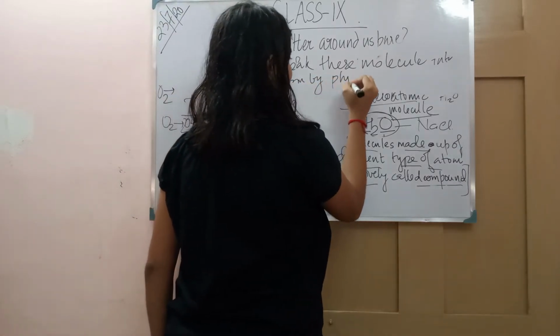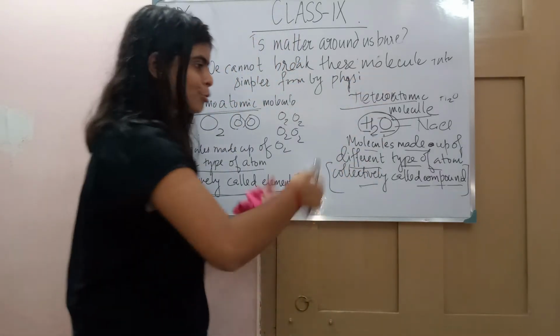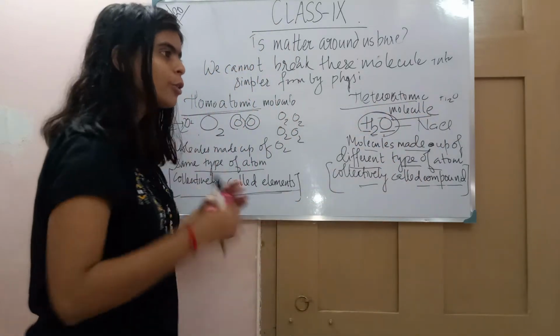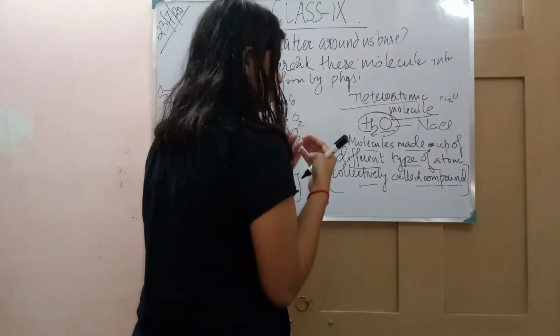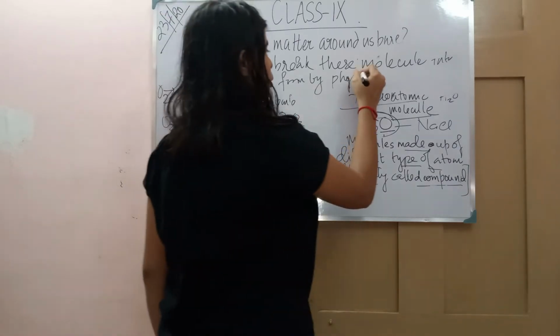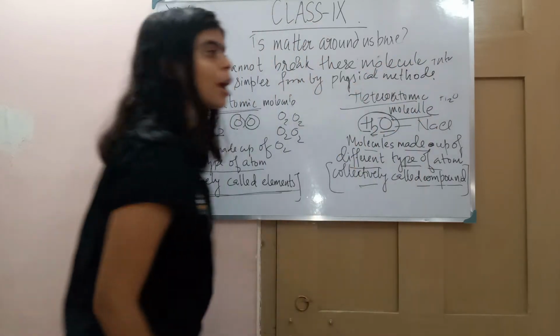Physical method means হাতুড়ি দিয়ে, গরম করে, we cannot do that. তুমি ভাবছো জলকে আমি হাতুড়ি দিয়ে ভাঙবো and hydrogen and oxygen will get broken down, আলাদা হয়ে যাবে, that is not possible by physical methods. So molecules কে আমরা break করতে পারবো না.